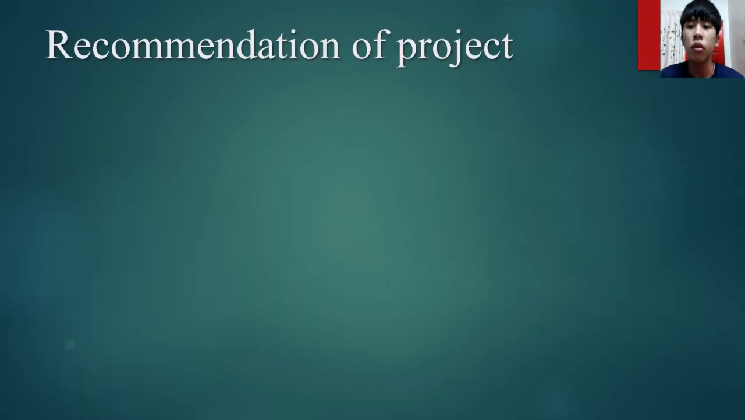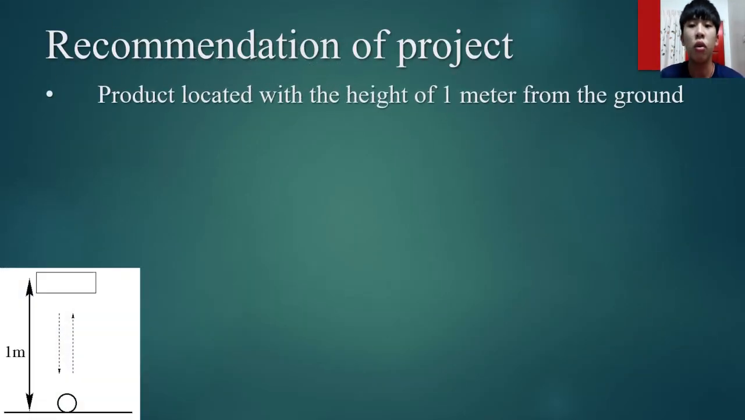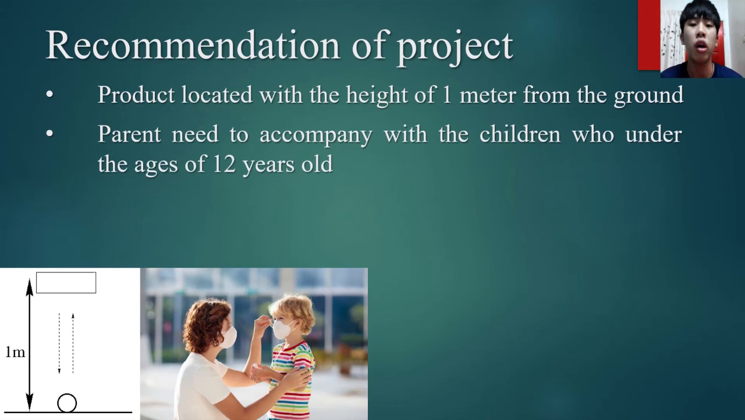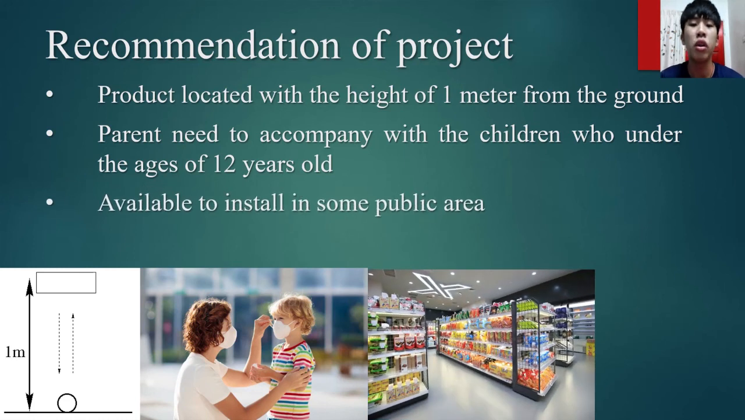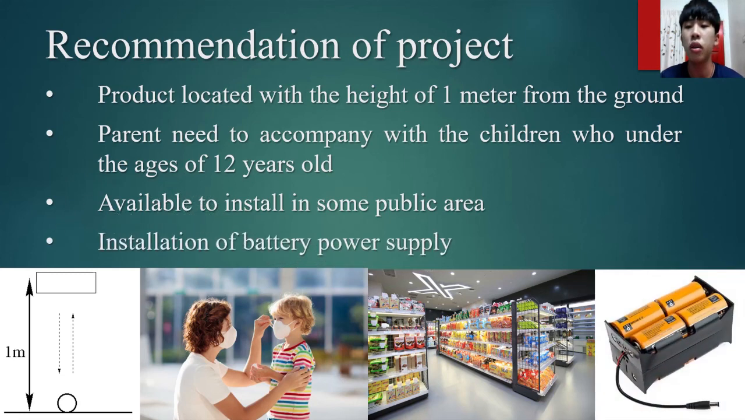So the last will be the recommendations of the project. So first, the product can be located at a height of 1 meter from the ground. This is because the content of the hand sanitizer may be harmful to the user or the children when they touch their eyes. Second, parents need to accompany their children who are under the age of 12 years old. And it is suitable to store in some public areas, for example, 99 Speed Mart and also 7-Eleven. And the last point will be the installation of a battery power supply to maintain the power supply of the project. So that's all for me.